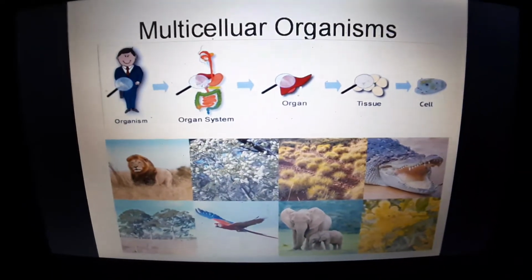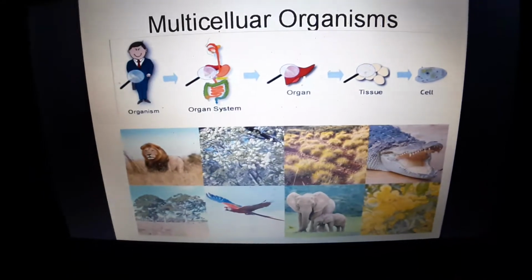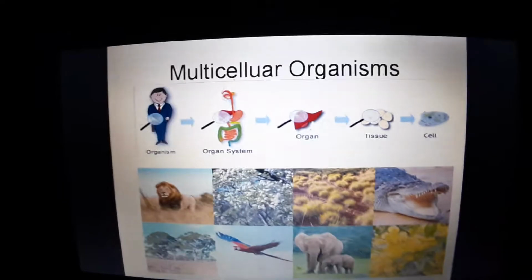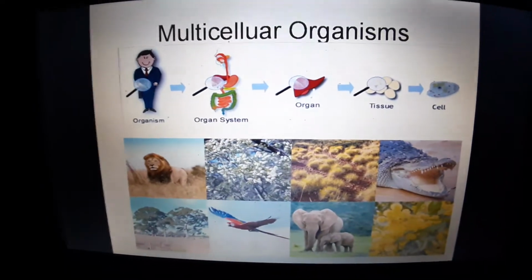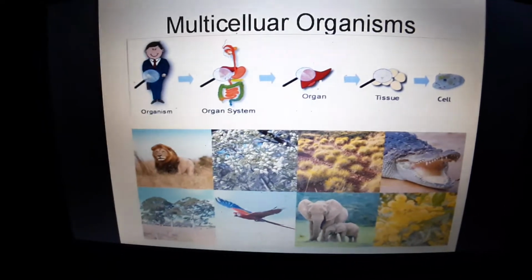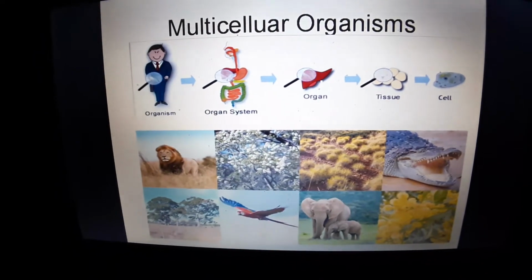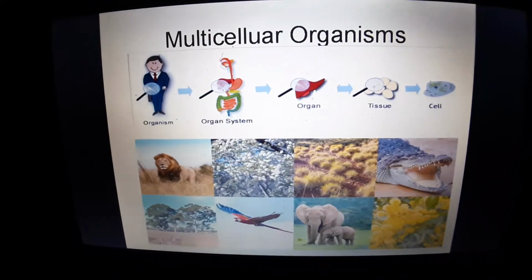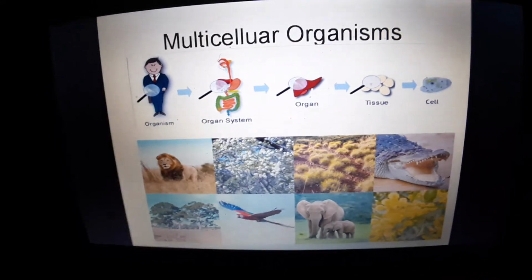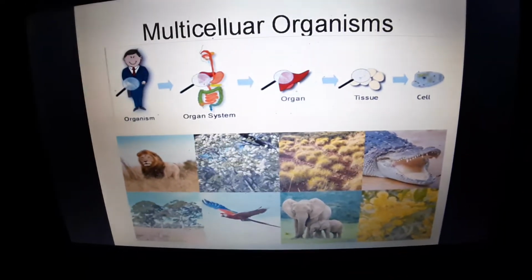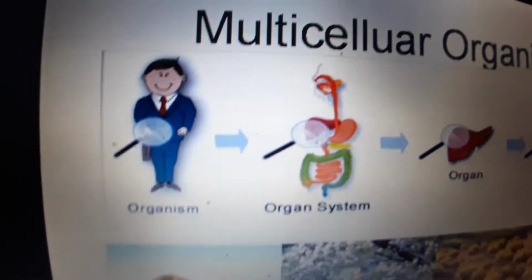Now, what are multicellular organisms? All the living beings which we see with our naked eye are multicellular organisms, which means they are made up of millions and billions of cells. When an organism is made up of two or more cells, we call it a multicellular organism. For example, we can see here how a man is made up of cells.